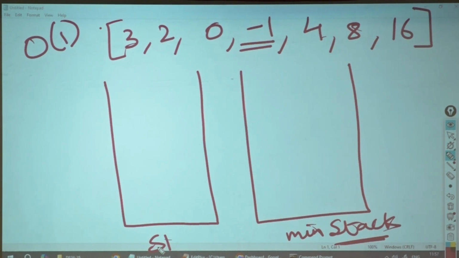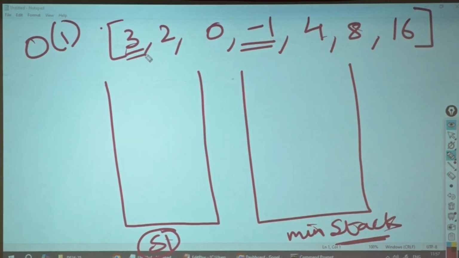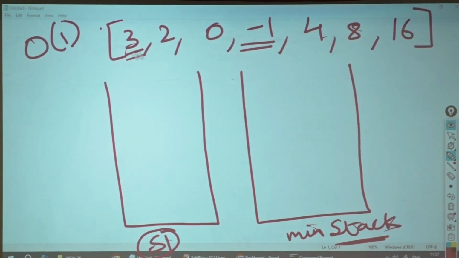I need to put 3. So people have started giving me numbers. Who is going to collect numbers? S1. Who is going to collect the minimum till this point? Min stack. I have to insert 3. First I will check, and you will see that checking whether the stack is empty comes up in so many different ways and is useful. Is S1 empty? Yes. Then I will directly take this element 3 and put it in the stack.